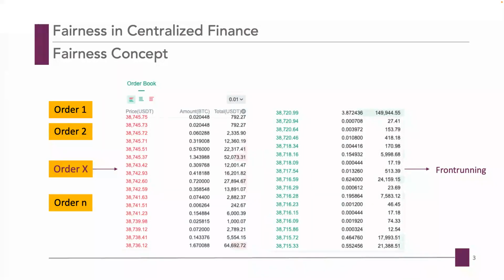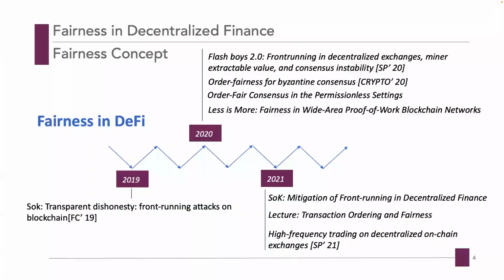Suppose that the share price for a company is increasing. After observing the buy order of an honest trader, the adversary creates its own buy order and gets it somehow executed before the trader in the exchange. The trader thus becomes the victim as he has to pay at a higher price than expected.